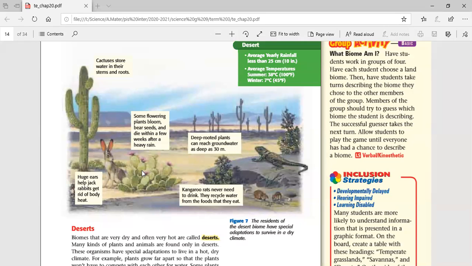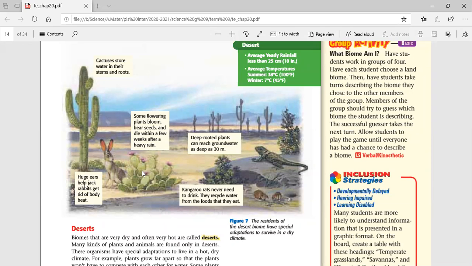Some of them even change their leaves into spines or thorns, to prevent losing water and at the same time as protection. So we have a lot of adaptations, not any plant can grow in desert.